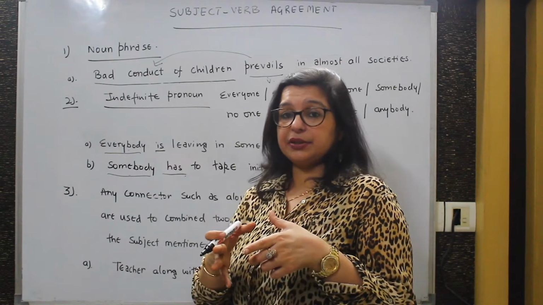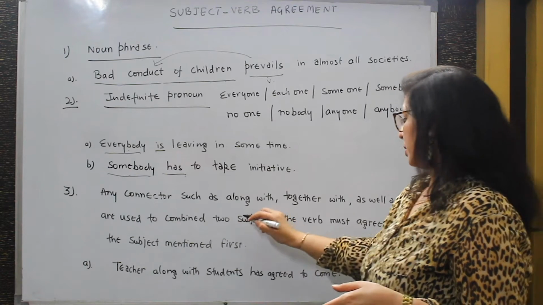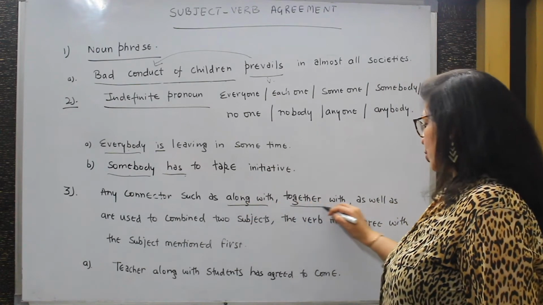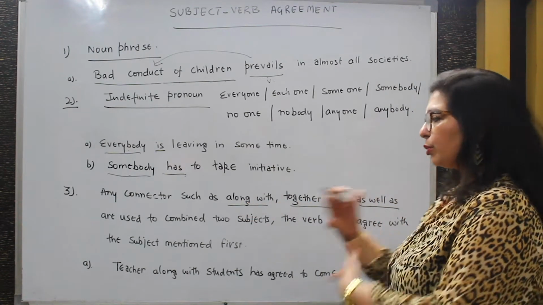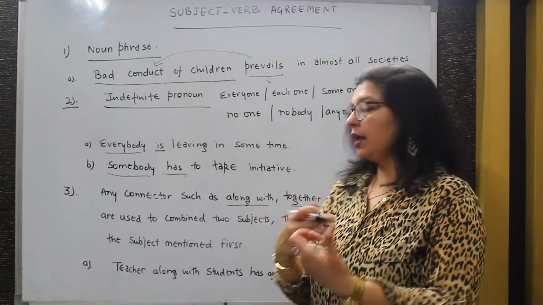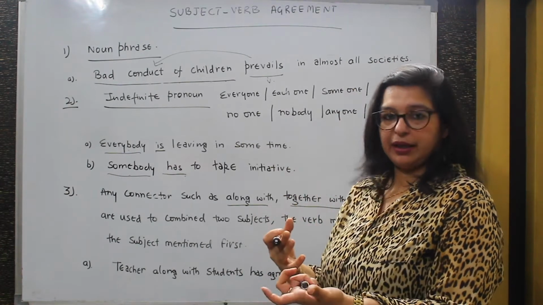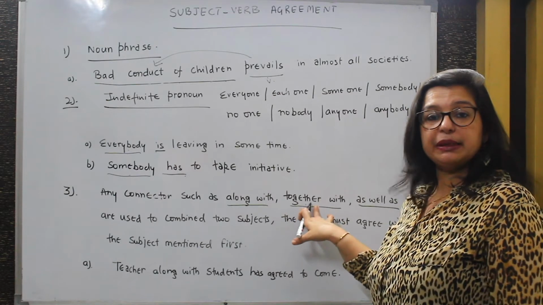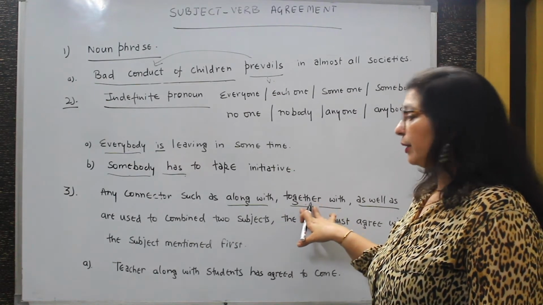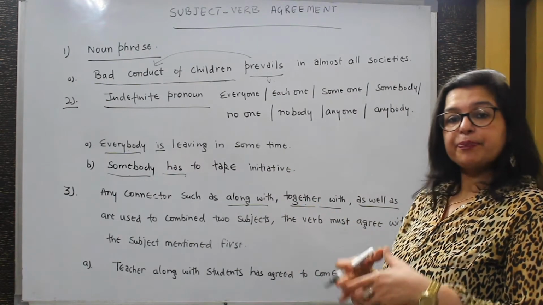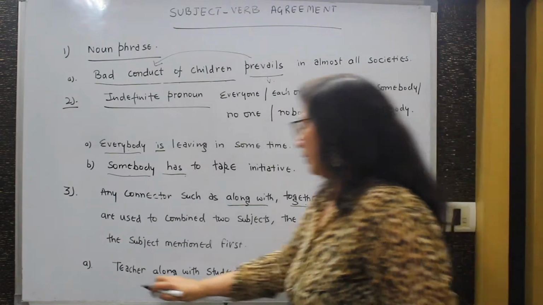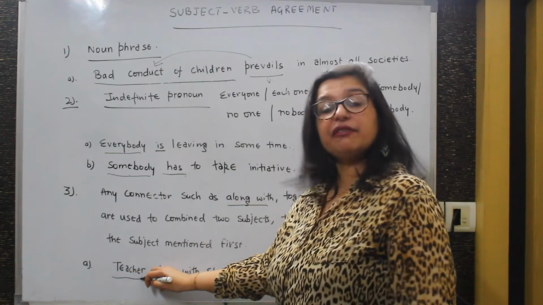Whereas any other connector other than "and," be it along with, together with, as well as, and there could be any such like besides, or some more such connectors apart from "and," when they are used to combine two subjects, the verb will agree with the subject mentioned at the first place.